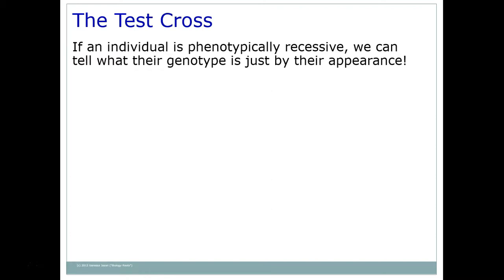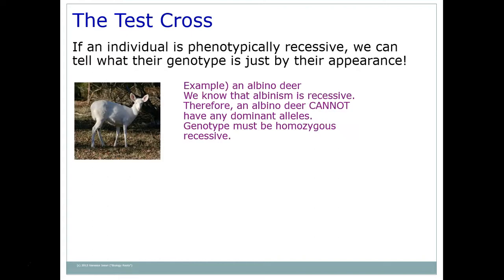So if an individual's phenotype is recessive, we're going to know what their genotype is, because remember, you can only see the recessive trait if that's the only trait present. If there's any dominant trait present, we're going to see the dominant trait. So example, in that albino deer, we're only going to see the albino if both of the alleles are albino alleles. If there's any dominant allele, we're going to see the normal trait. So that means that this albino deer is always going to be little a, if a is for the recessive allele.